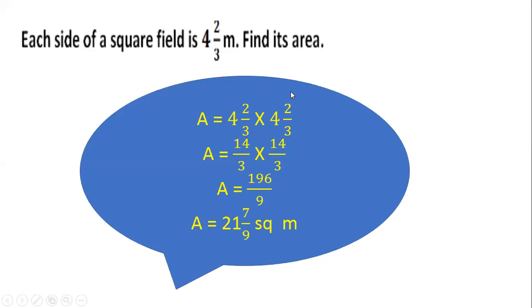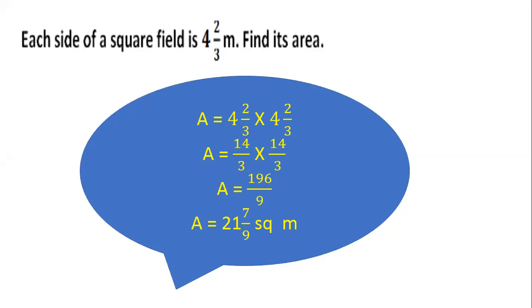We all know area of a square is side multiplied by side. 4 2 by 3 multiplied by 4 2 by 3. 4 3s are 12, 12 plus 2 is 14, 14 by 3 multiplied by 14 by 3, which is 196 by 9. 196 by 9 is an improper fraction. We'll have to convert it into a mixed fraction. We'll get 21 7 by 9 square meters.